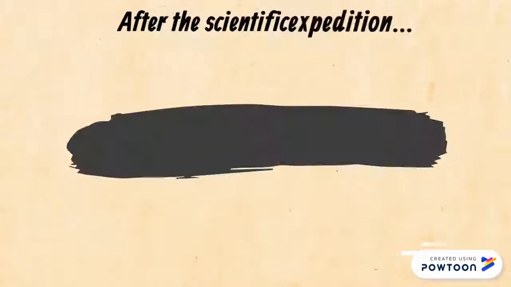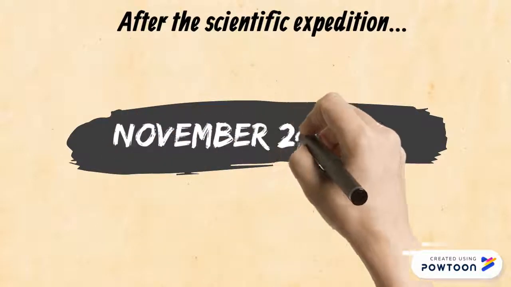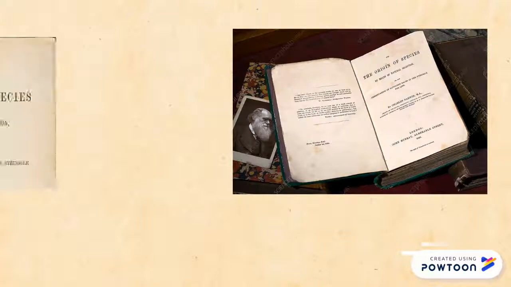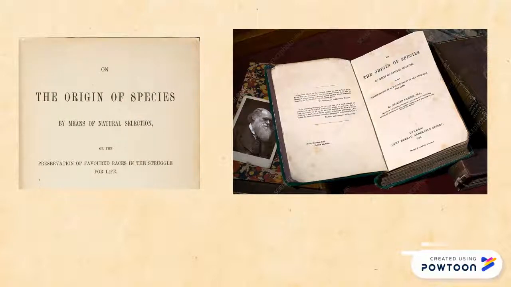After the 5-year voyage, on November 24, 1859, Darwin finally published his most famous work that shocked the world, that had a detailed explanation of his theory on the origin of species by means of natural selection.